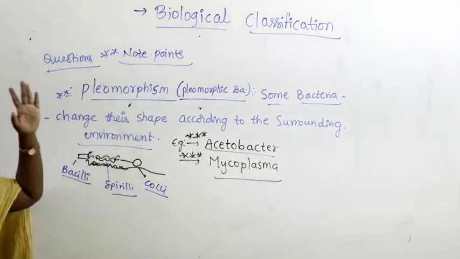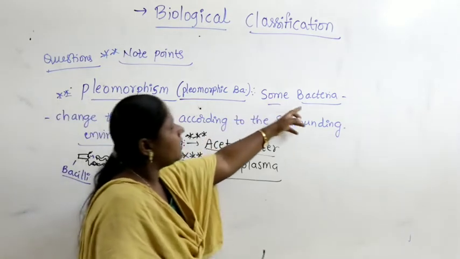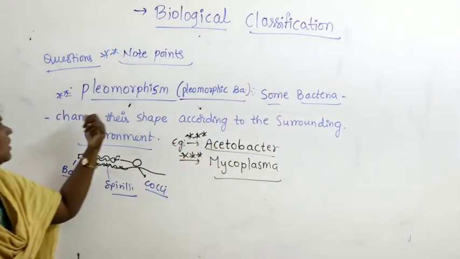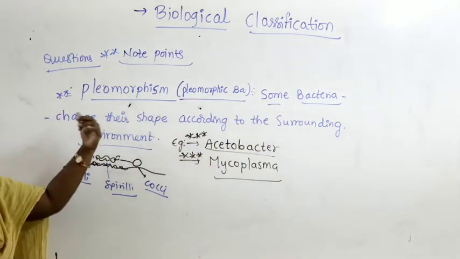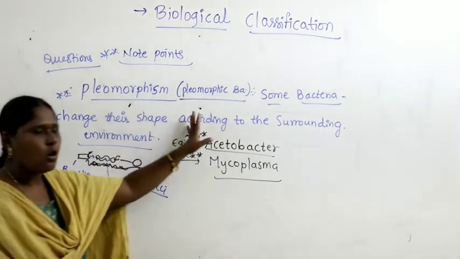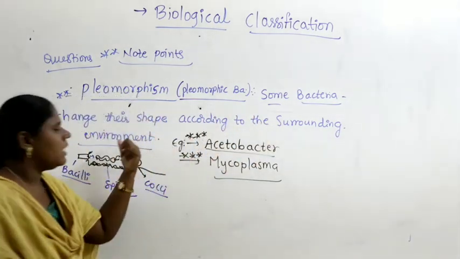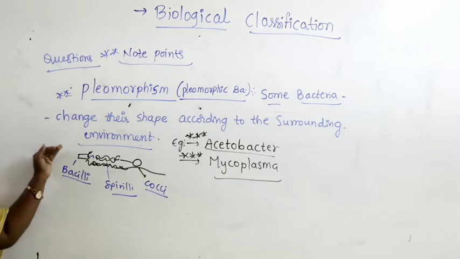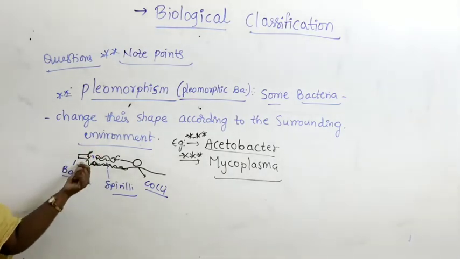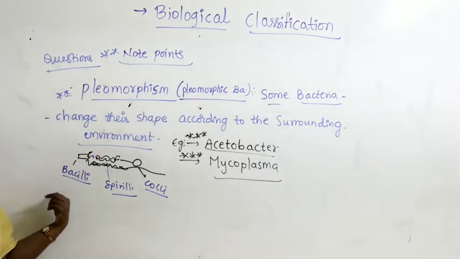So I repeat, what is pleomorphism? Some bacteria have the ability to change their shape according to the surrounding environment. Let us imagine the bacteria is moving in rod shape, which we call bacilli.